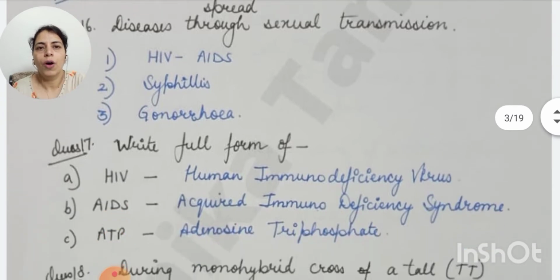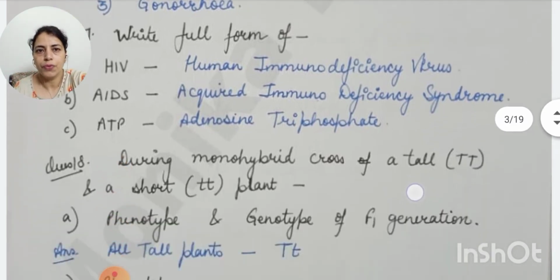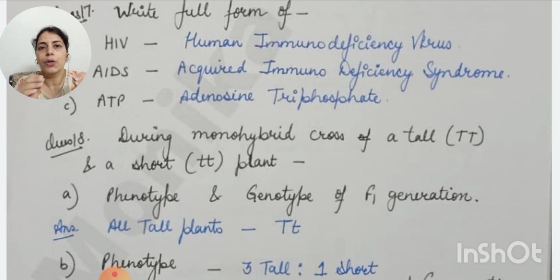Write the full form of HIV: human immunodeficiency virus, and AIDS: acquired immunodeficiency syndrome. See the difference in these two full forms. In HIV, the word immunodeficiency is combined, and in AIDS, immuno is separate and deficiency is a separate word. ATP, adenosine triphosphate. Question number 18, what is ATP? ATP is the unit of energy which is formed in cells of organisms. So these are the packets or units of energy in living bodies.